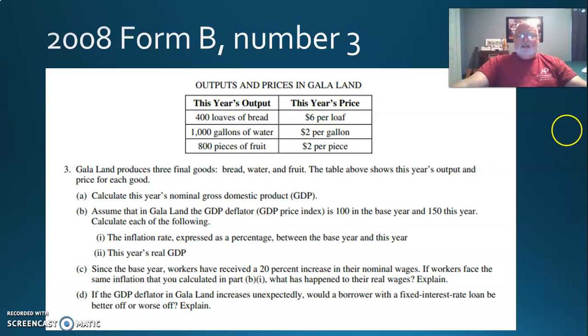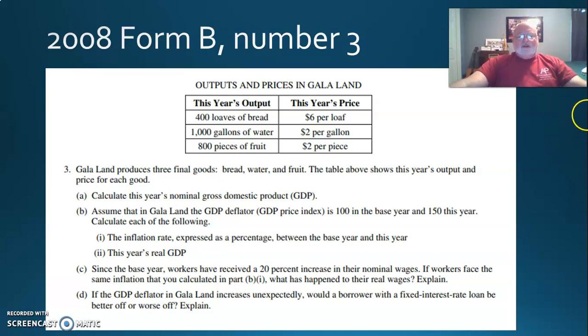And so if we got $6,000 in nominal GDP, and it is 1.5 times what the real GDP is, this year's real GDP would be $4,000. Okay. Now I do math differently in my head. You heard me say how I would do it. It's 150%. But make sure you look at the formula, and remember you're going to have that formula on the test to see how this is done. All right, moving on to C.